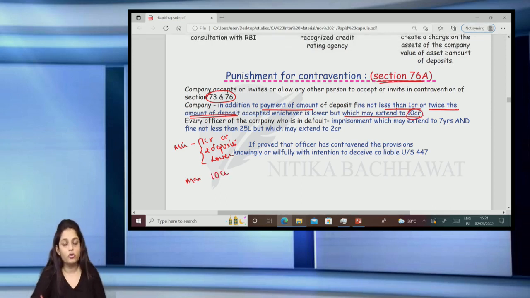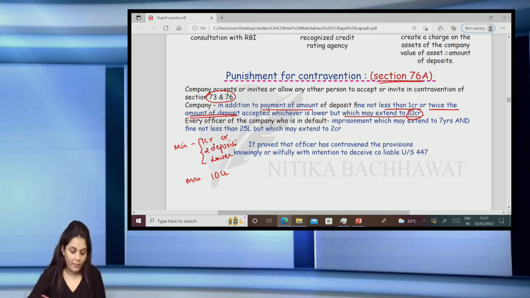Maximum is 10 crores. So let's say the amount of deposit accepted was 20 lakh rupees. So twice the amount of deposit is 40 lakh. So what will be the fine? 40 lakh will be the minimum fine, maximum will be 10 crore. Or let us say the amount of deposits accepted is 2 crores. So in that case, what is twice the amount of deposits? 4 crores. So it will be what? 1 crore is the minimum fine and maximum is 10 crores.